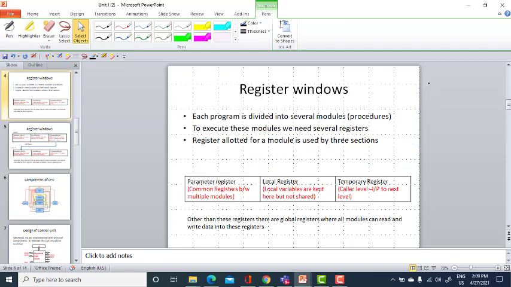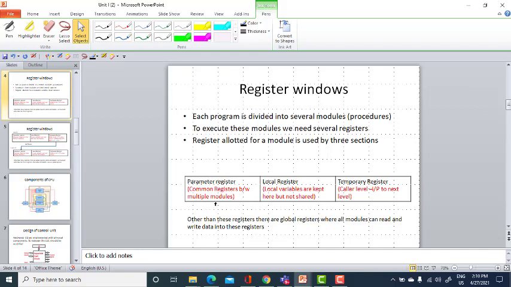So coming to the pipeline architecture, as I have said already, a big program will be divided into a smaller number of modules or procedures, and for each module we will be allotting specific registers, and those registers will be used by that particular module only. The registers allotted for each module are again divided into 3 different register sets, namely parameter register, local register and temporary register.